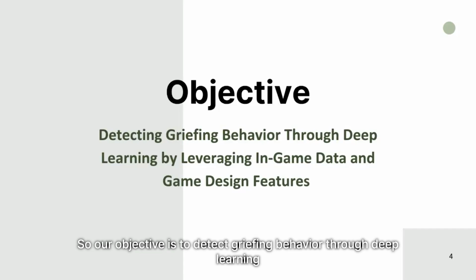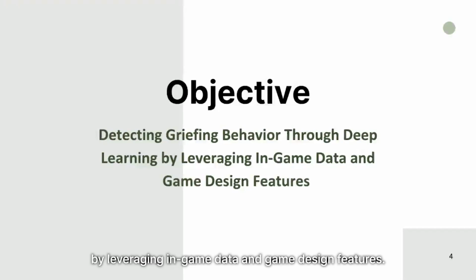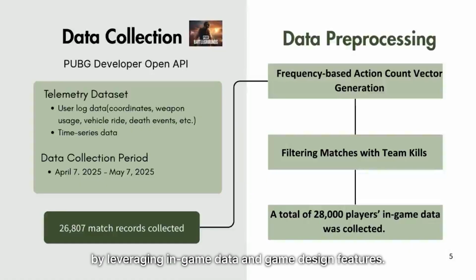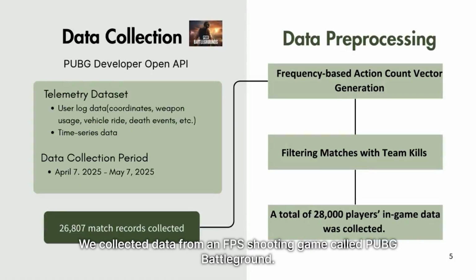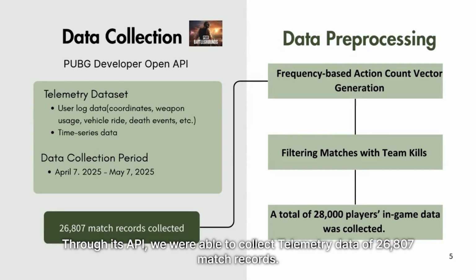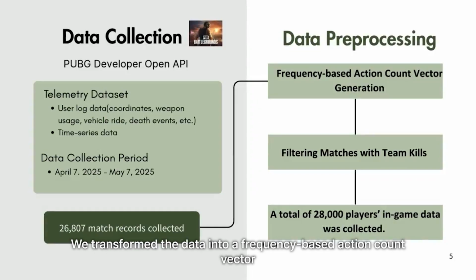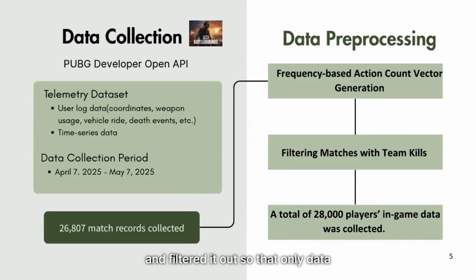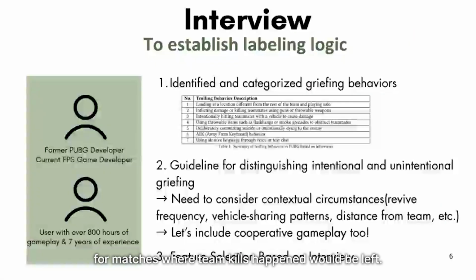So, our objective is to detect griefing behavior through deep learning by leveraging in game data and game design features. We collected data from an FPS shooting game called PUBG Battleground. Through its API, we were able to collect telemetry data of 26,807 match records. We transformed the data into a frequency-based action count vector and filtered it out so that only data for matches where team kills happened would be left.